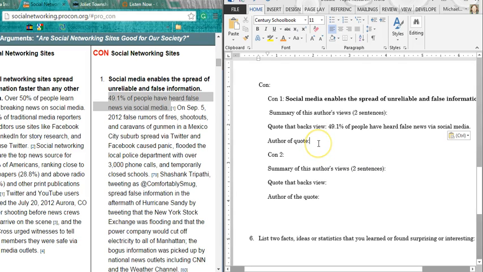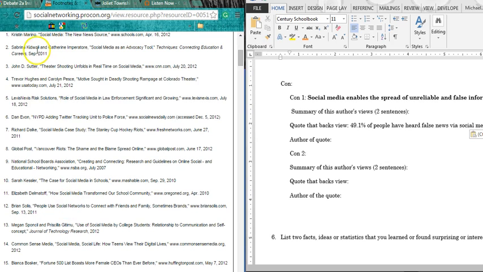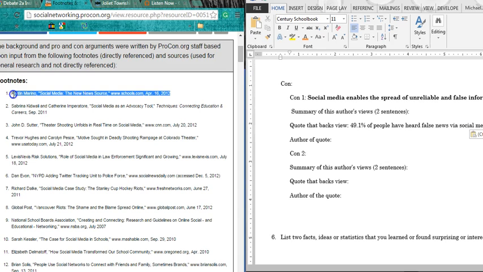There's my quote. In order to find an author for my quote, as you can see, there's a small number 1 after this quote. If I click on that, it will take me to the sources for the argument. And you can see here, it takes me to this number 1. This quote was from an author by the name Kristen Moreno. So again, I can copy and paste this because I need this information word for word in my citation.